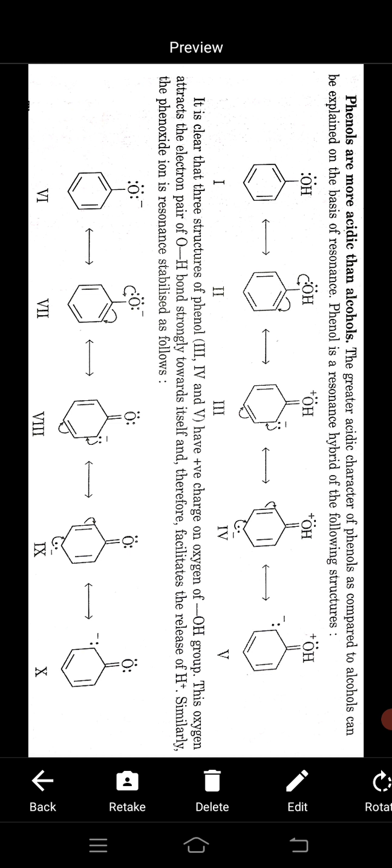Again, you can also describe this by using the resonance structure of the phenoxide ion. See the resonance structure of the phenoxide ion, and it is highly resonance stabilized. So phenols, by giving H plus, form a highly resonance stabilized phenoxide ion. That is also the reason phenols are more acidic than alcohols.